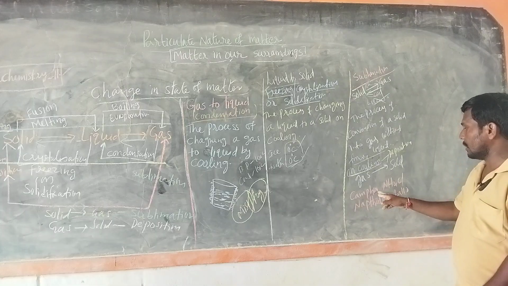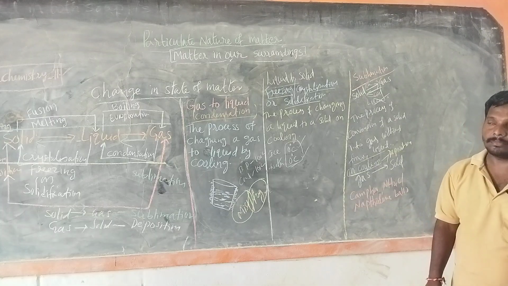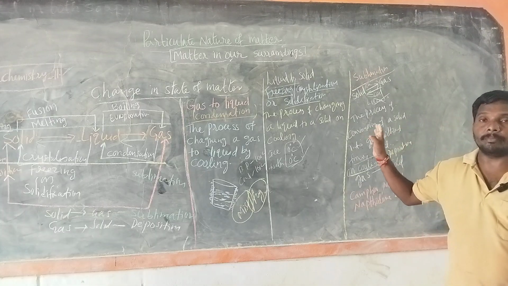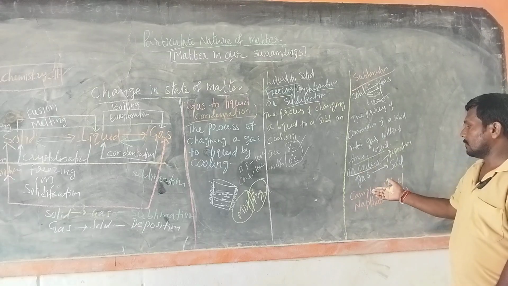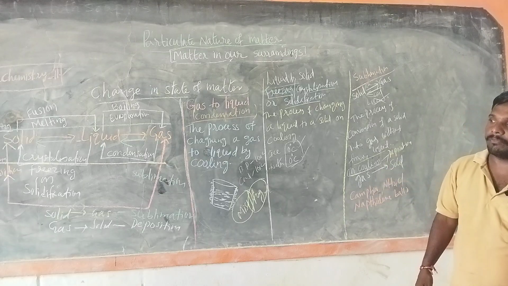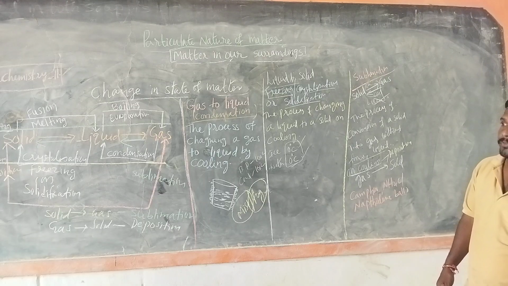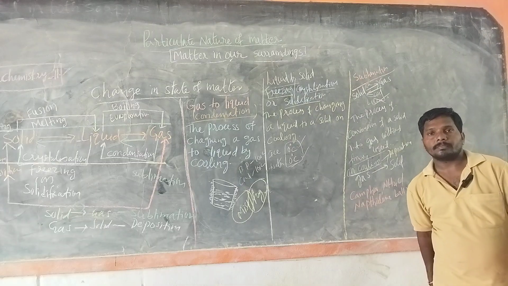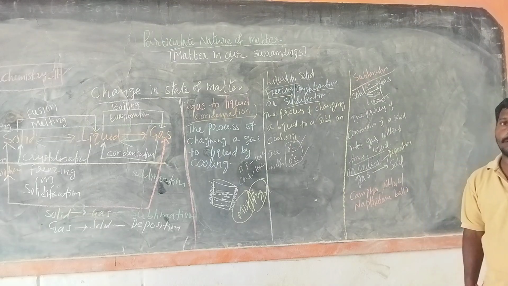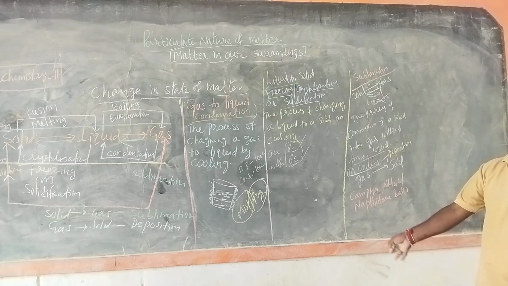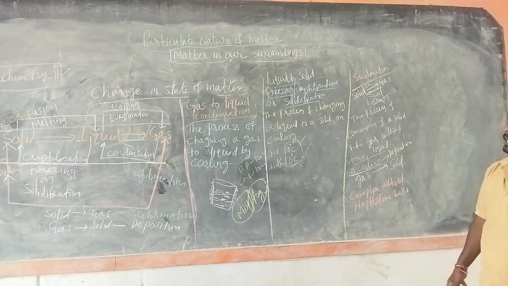That process we can call sublimation. On cooling, the vapor molecules of camphor directly convert into solid. Such a phenomenon is called deposition.